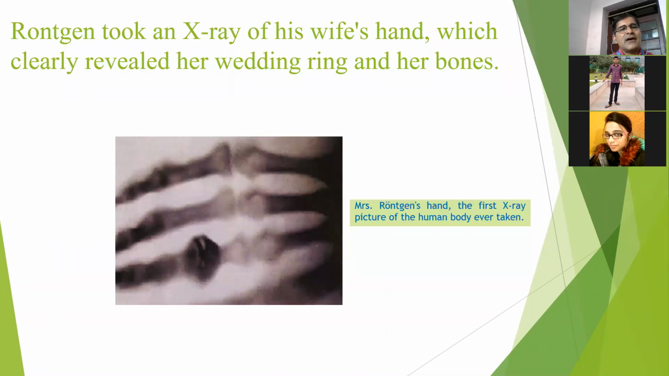So the next thing is the first X-ray. This is the first X-ray that was taken by Dr. Roentgen, of his wife, Mrs. Roentgen's hand, and you see here the ring, and this ring is the ceremony ring of Mrs. Roentgen.